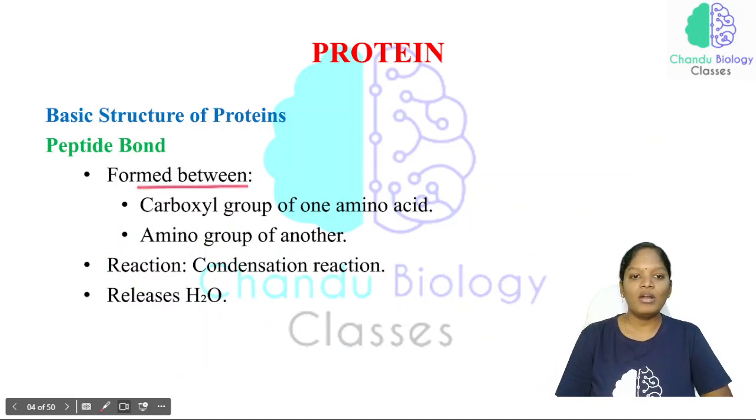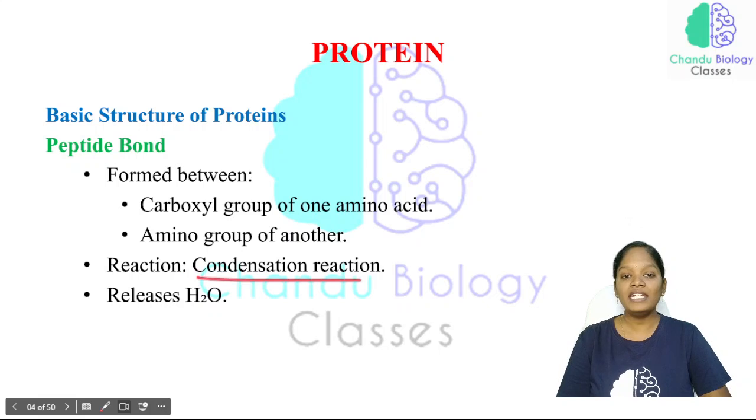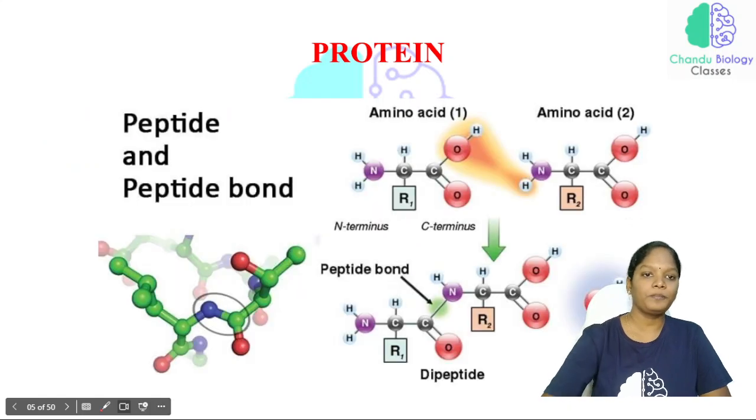See here, they are formed between a carboxylic group of one amino acid and the amino group of another amino acid. The reaction of these two amino acids is a condensation reaction. Why are we calling this reaction a condensation reaction? The water molecule is getting eliminated. So that is what a condensation reaction is.